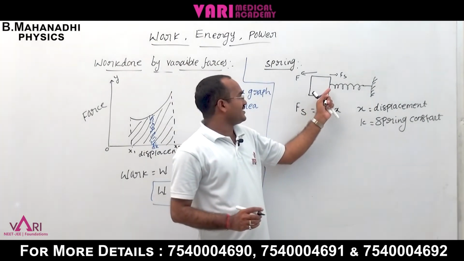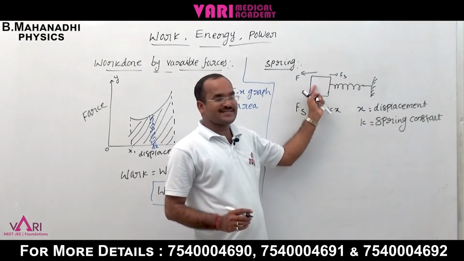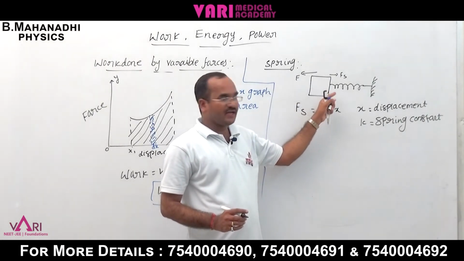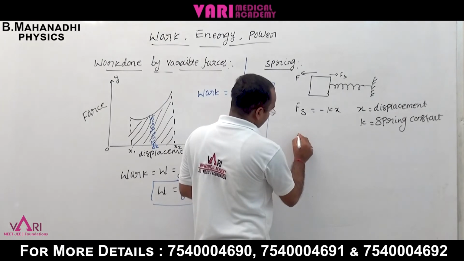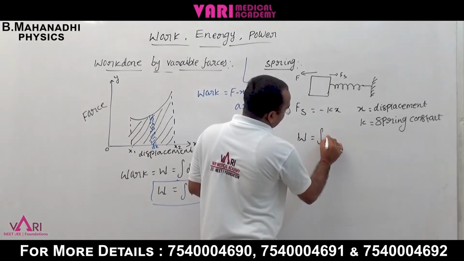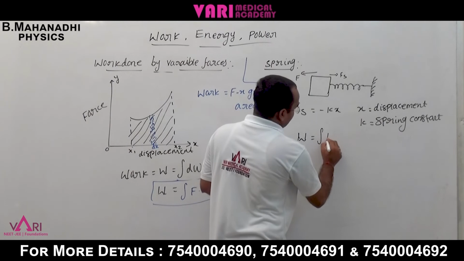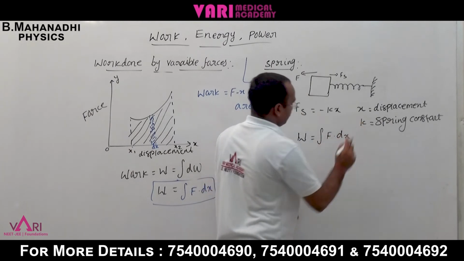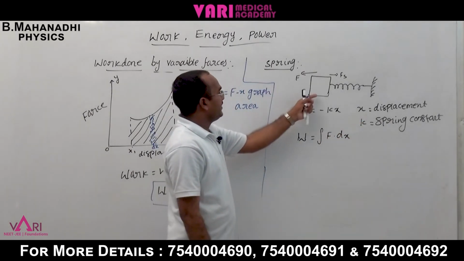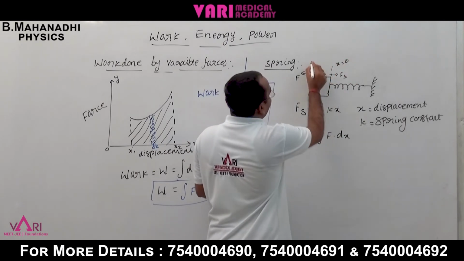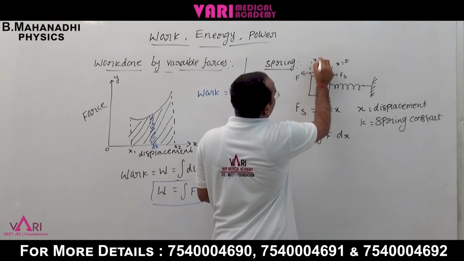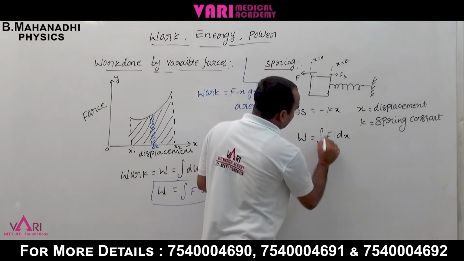Now the spring force is continuously varying. How can we find the work done? Generally, work done is equal to the integral of F dot dx. Initially the body is at position 0, and finally it reaches position x, so the limits are 0 to x.